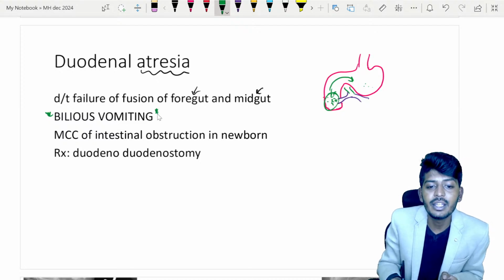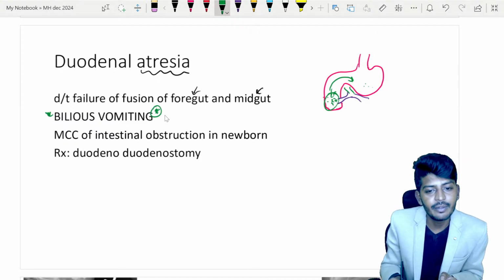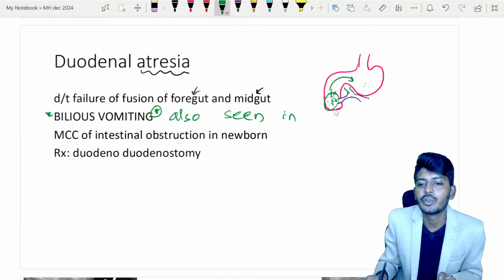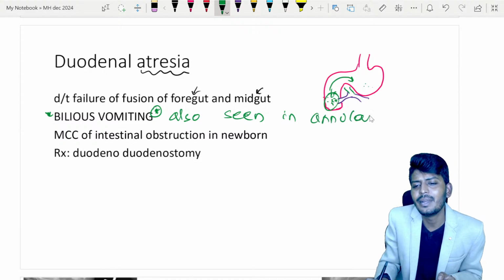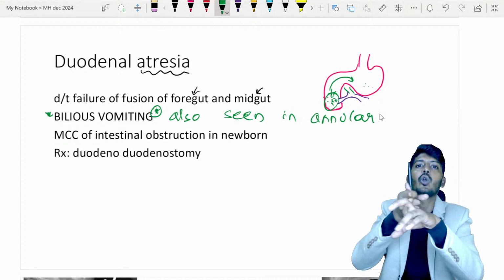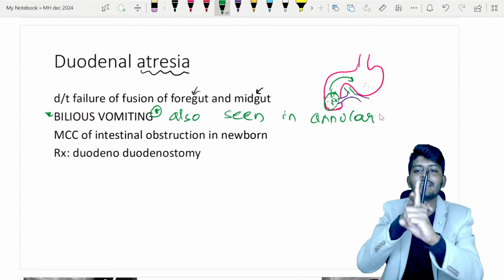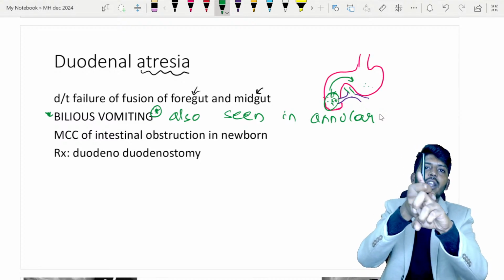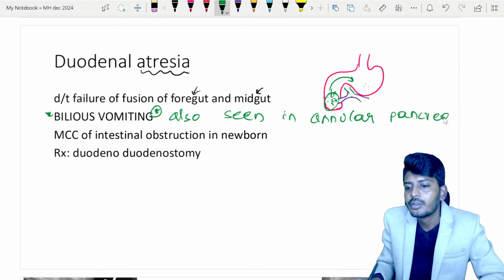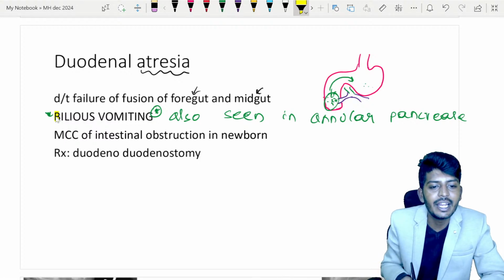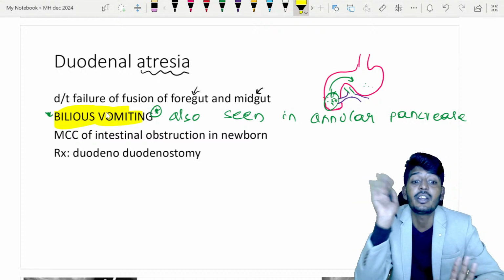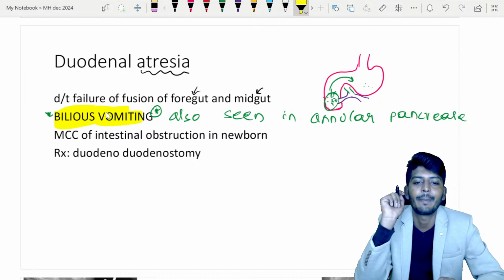So bilious vomiting is seen with two types of duodenal obstruction. It is seen with duodenal atresia, and also in annular pancreas. Same similar clinical features. The only difference in annular pancreas is that the duodenum is formed, but the pancreas is closing the duodenum. So basically a ring-like pancreas which will hold the duodenum and close it off. That's it. So what is the vomiting? This will help you identify which type of congenital abnormality, especially when you want to differentiate it from CHPS, congenital hypertrophic pyloric stenosis.